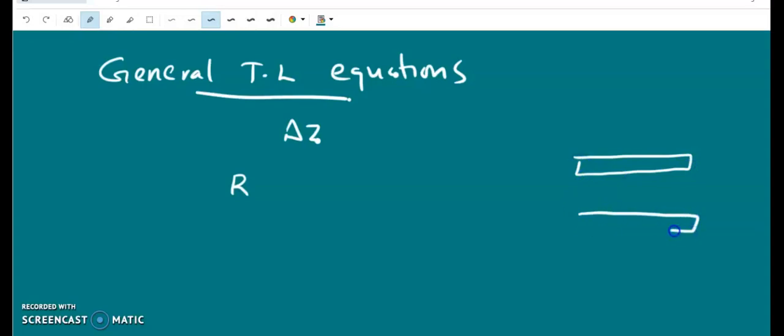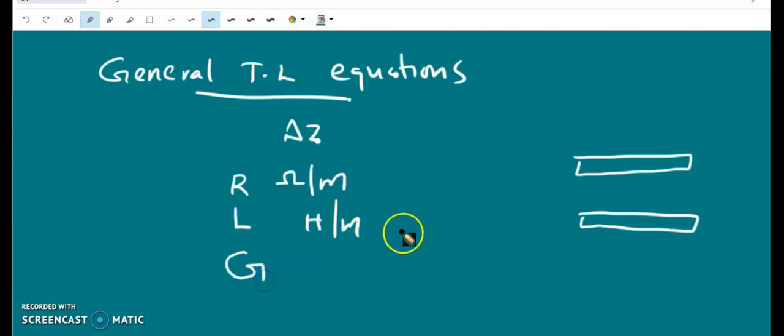So the resistance is defined for the conductors, and L is the inductance per unit length of both the conductors. Then G is the conductance per unit length for the dielectric medium in between, and the capacitance per unit length is also defined for the dielectric medium.